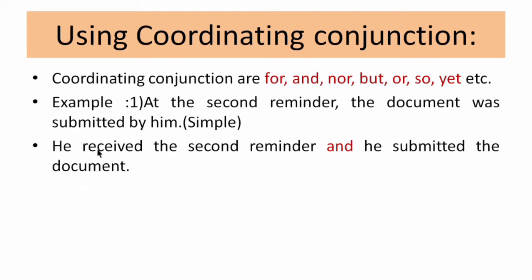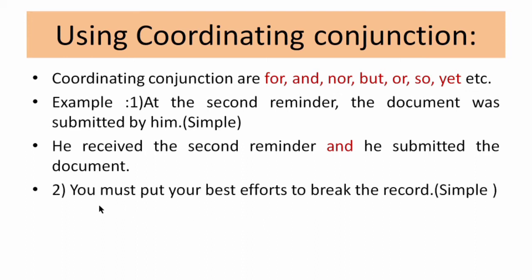So here we have split the sentence into two principal clauses: he received the second reminder and he submitted the document. These are two different sentences joined by a coordinating conjunction and become one. So this is the example of a compound sentence.